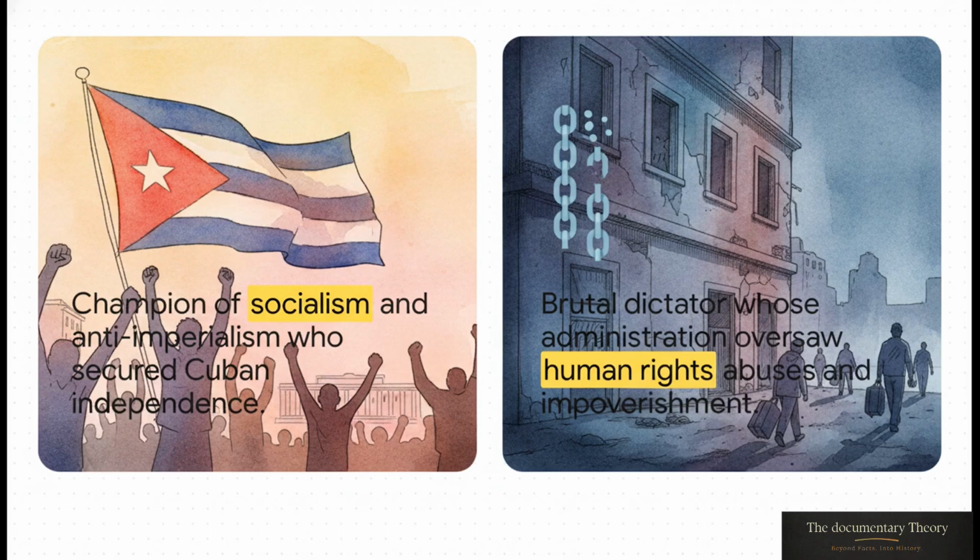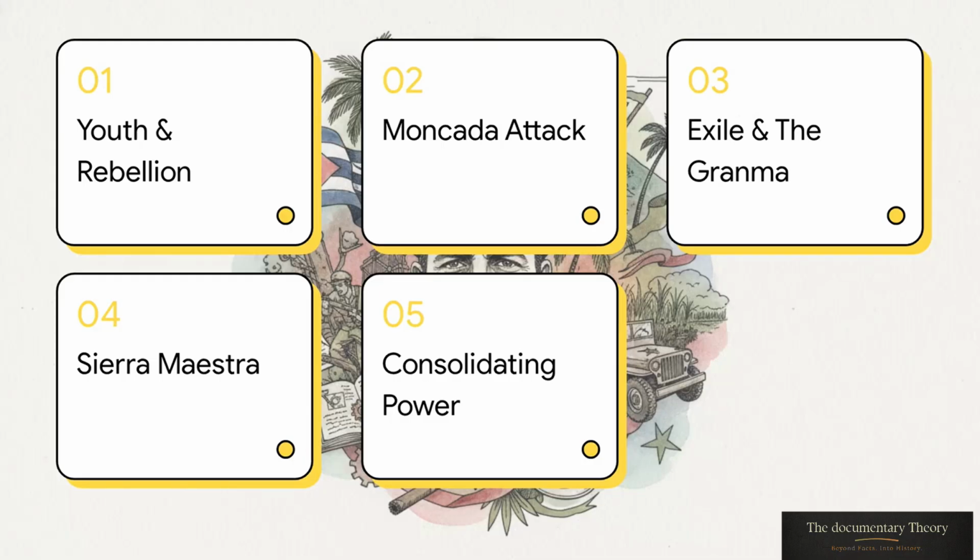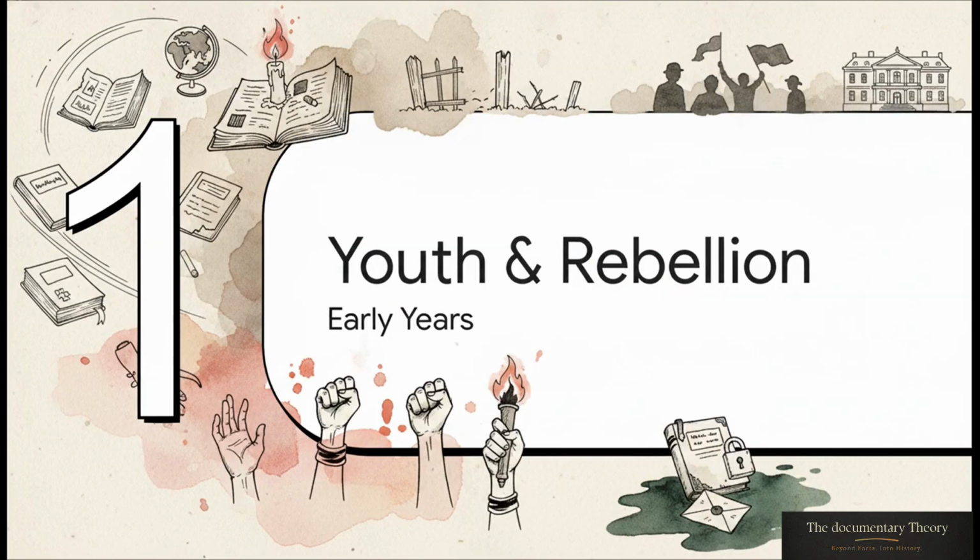Now, in this explainer, we aren't here to take sides, not at all. Instead, we're going to objectively examine the historical facts to understand exactly how he built the power to invoke such intense, completely contrasting reactions. To do that, we've laid out a historical roadmap. We are going to track his tactical escalation across 5 distinct phases, starting with his youth and early rebellion, moving to the Moncada Barracks attack, his exile and the Granma expedition, the grueling Sierra Maestra campaign, and finally consolidating national power in 1959. Let's kick things off with Phase 1, Youth and Early Rebellion.